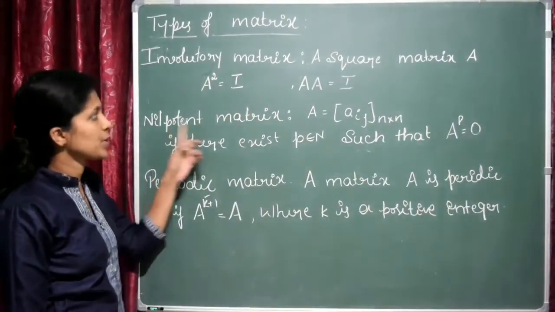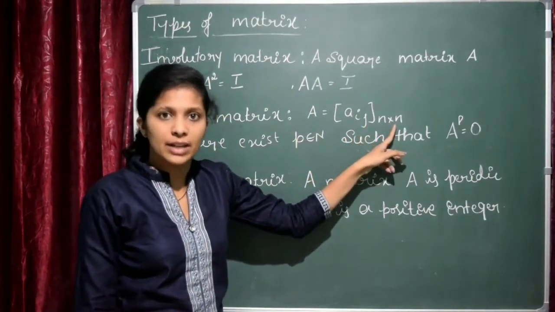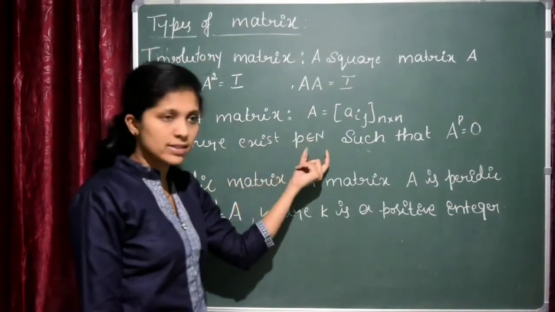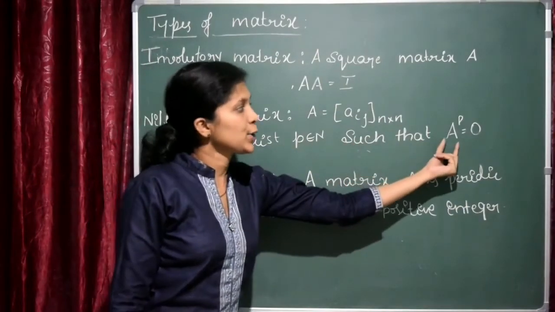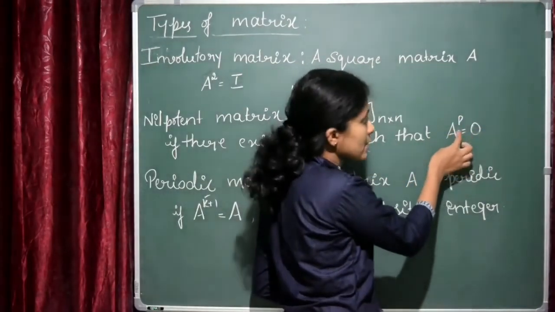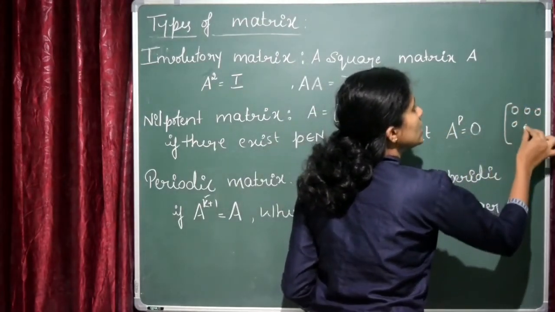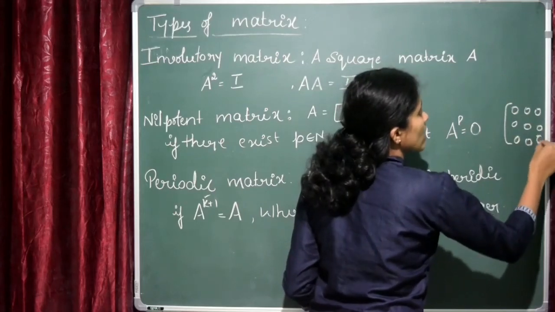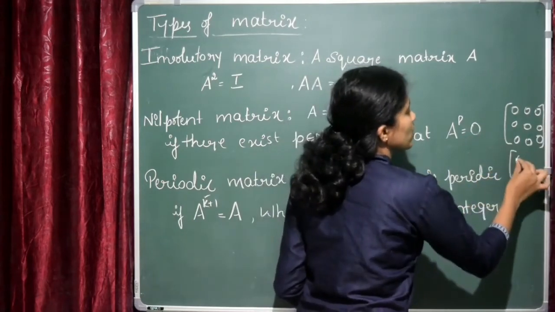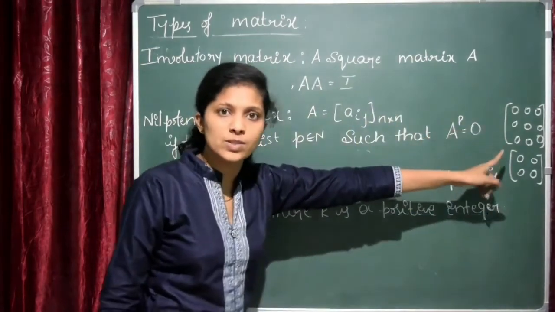Next one is a nilpotent matrix. A matrix A is equal to Aij of order n into n. I mean it's a square matrix. If there exists a P belonging to the natural numbers, there should exist one natural number such that A to the power P is equal to 0. Here 0 is the 0 matrix. If matrix A is of order 3, then the 0 matrix is of order 3. Is it clear? If A is a matrix of order 2, then this 0 should be the matrix of order 2. If A to the power P is equal to 0, then it is called the nilpotent matrix.